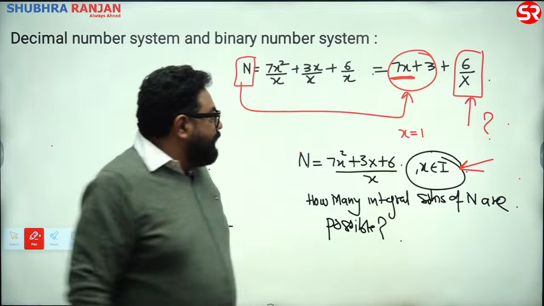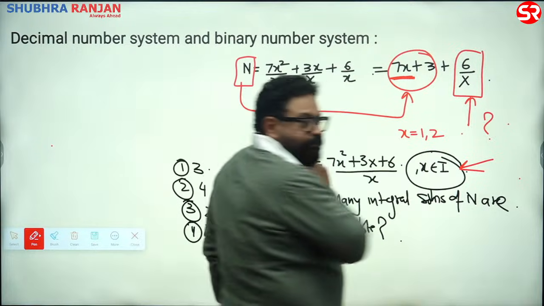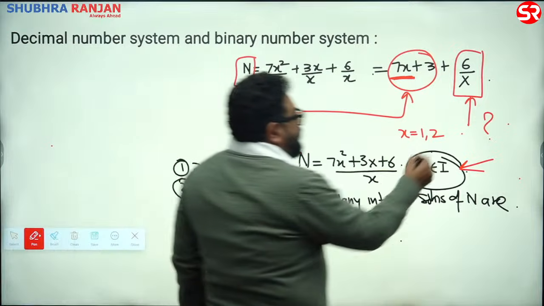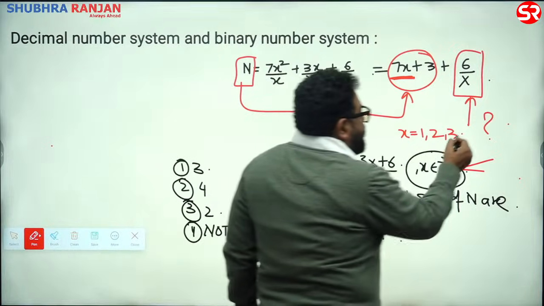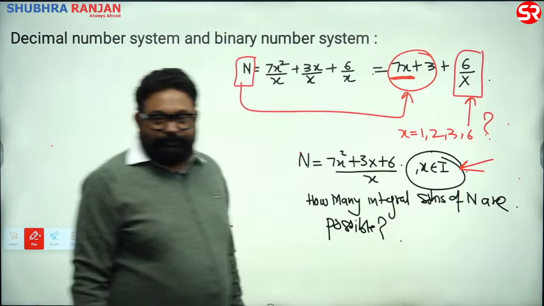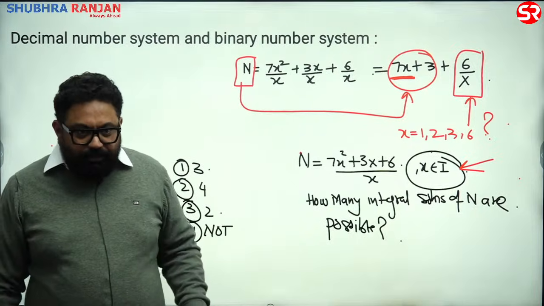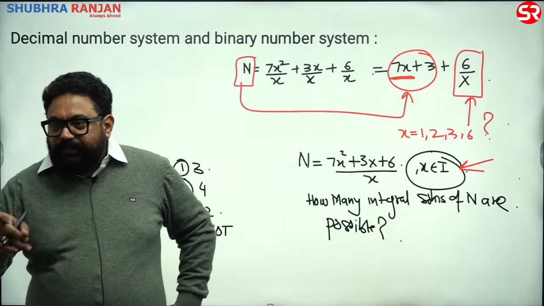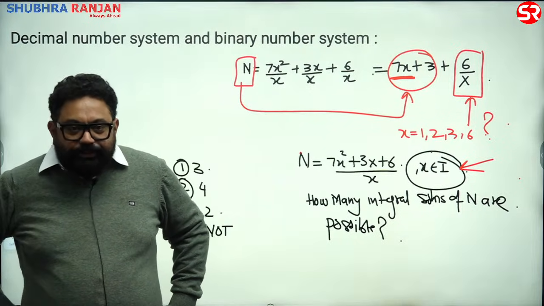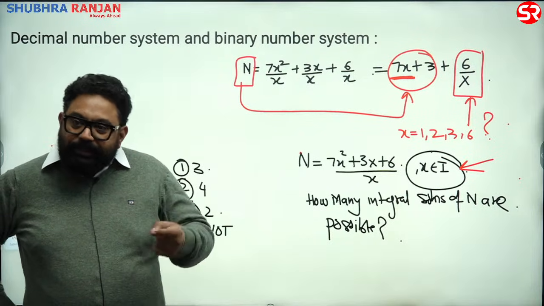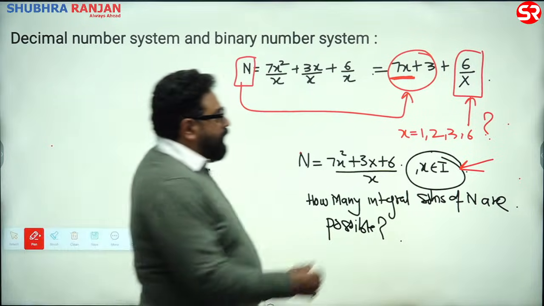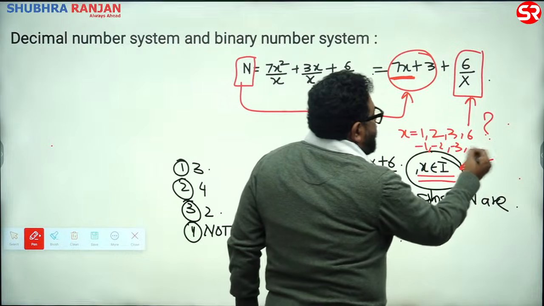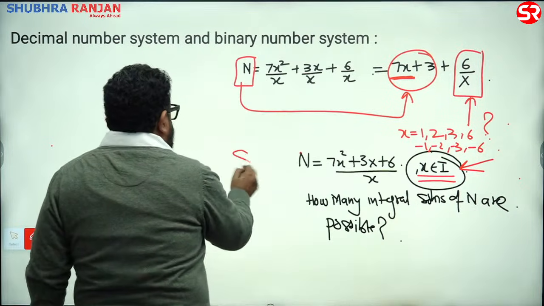It is an integer. And x is equal to 2, 6 upon 2 is 3. When x is equal to 3, when x is equal to 6, 4 values, as Anmol is saying. But UPSC is beautiful. X is an integer, which means negative values will also work: -1, -2, -3 and -6. Answer is none of these. 8 values.